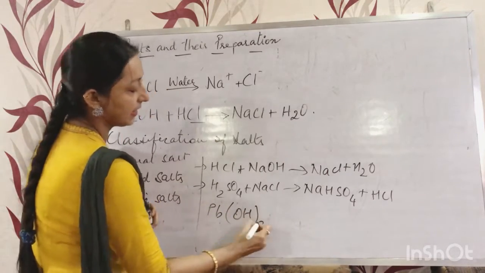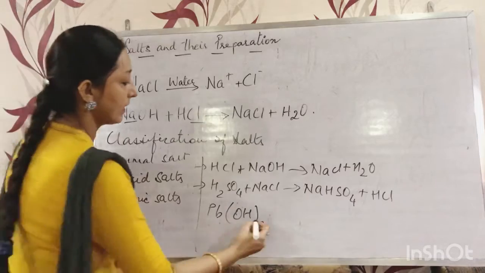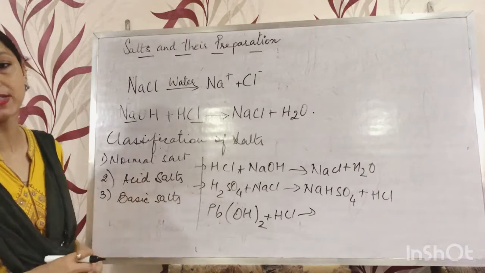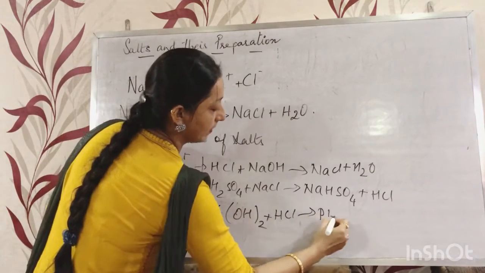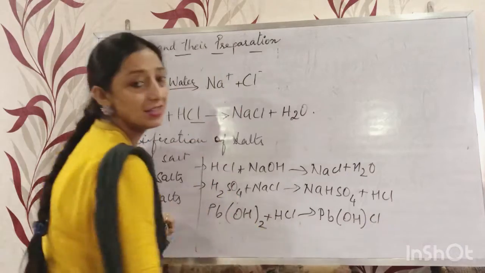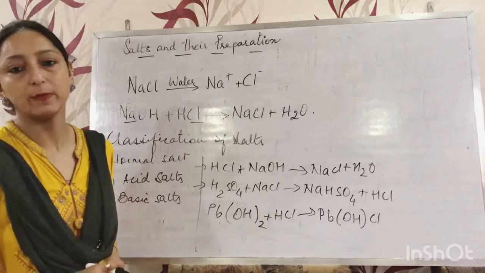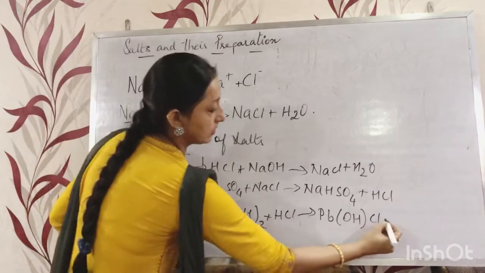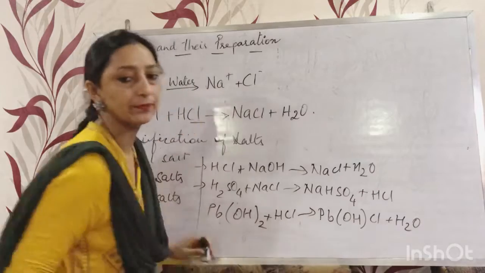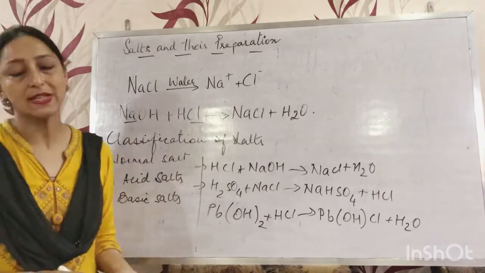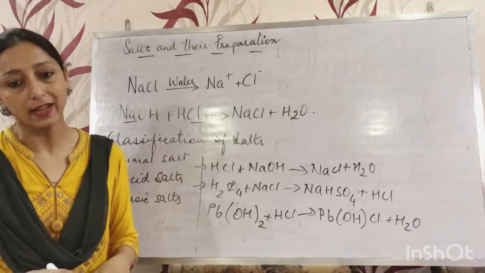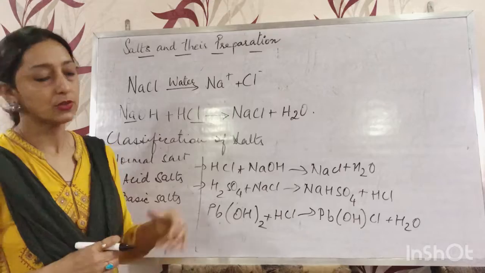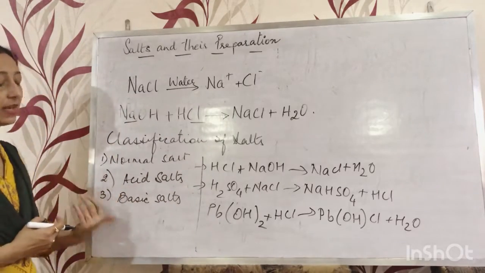When lead hydroxide reacts with hydrochloric acid, it will form a basic salt, PbOHCl, that means basic lead chloride, along with water. Clear? These basic salts contain a metallic cation, a hydroxyl ion of the base, and an anion of the acid. So this was all about normal, acid and basic salts.